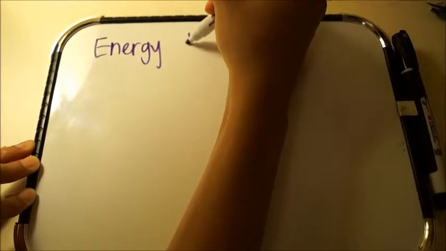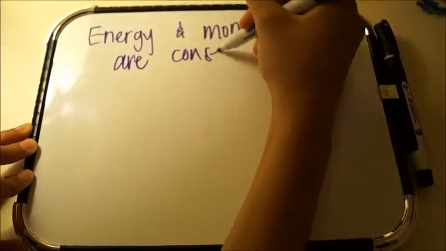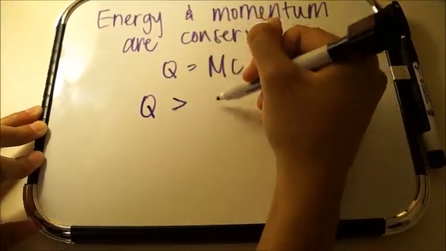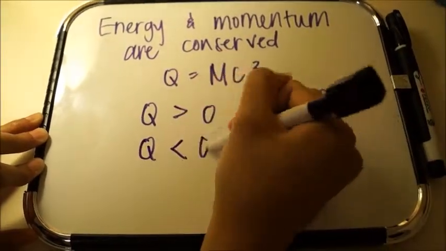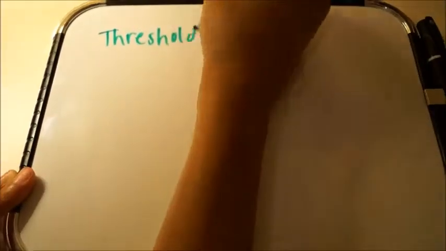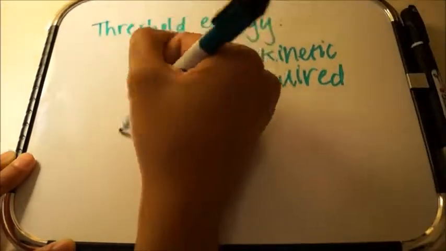In nuclear reactions, energy and momentum are conserved. The reaction energy, or Q value, is given by Q equals mc squared. If Q is greater than 0, the reaction is exothermic, and if Q is less than 0, the reaction is endothermic. Threshold energy is the minimum amount of kinetic energy required for a reaction to occur.